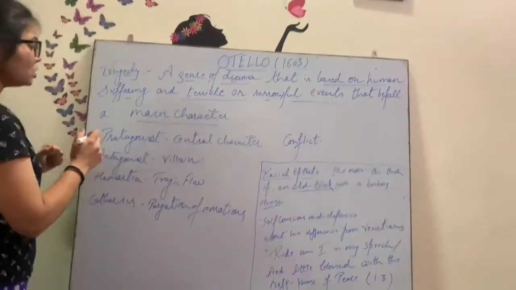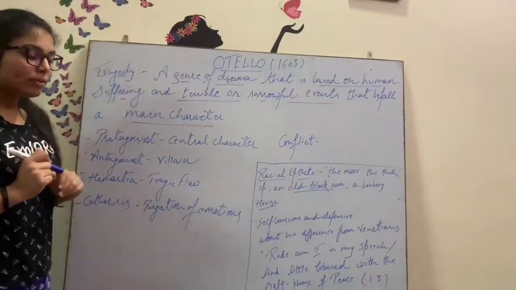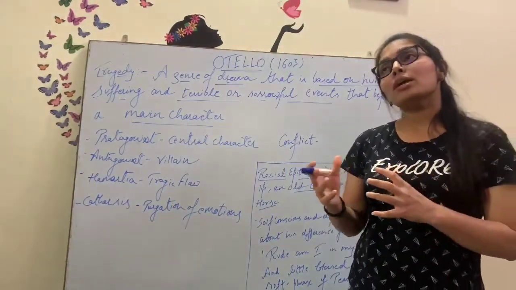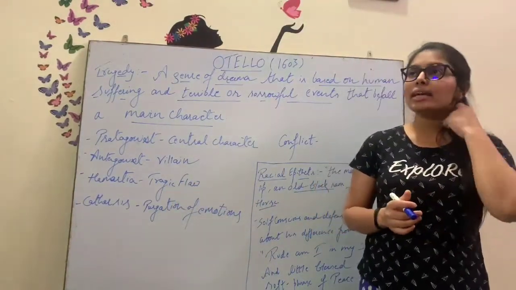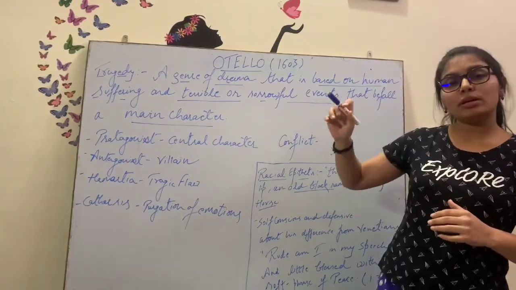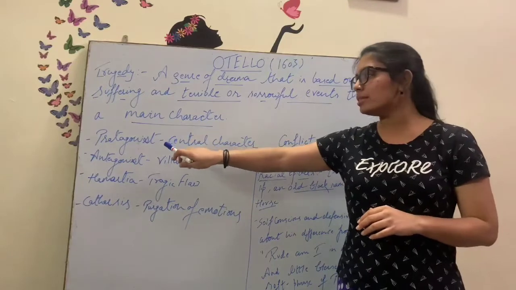Okay, so according to Aristotle, if you see his work Poetics, he has given this definition of tragedy also, and he has given certain elements of it. So before that I would like to describe it in points here.